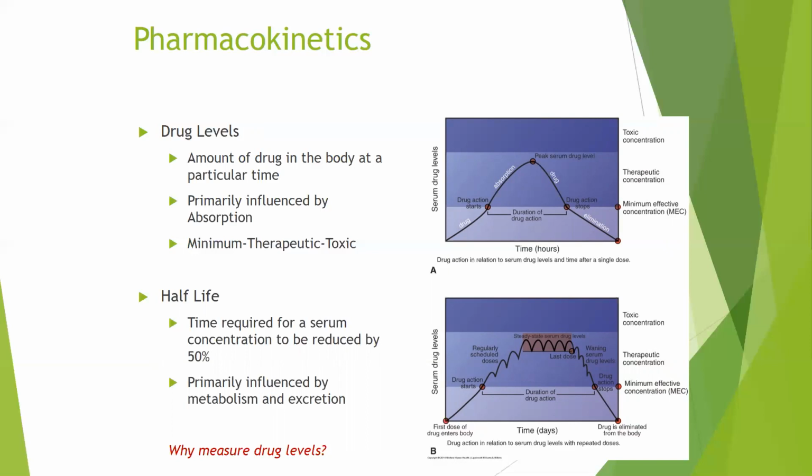Drug levels are the amount of drug in the body at any particular time. This is mostly influenced by absorption. Why should we measure drug levels?